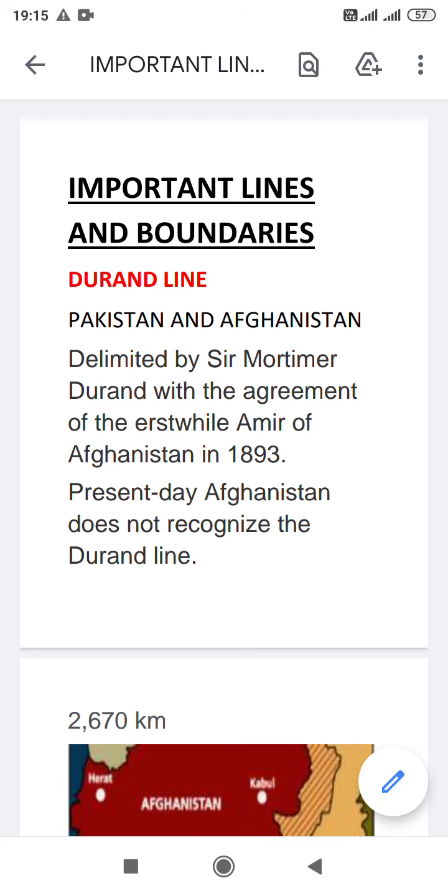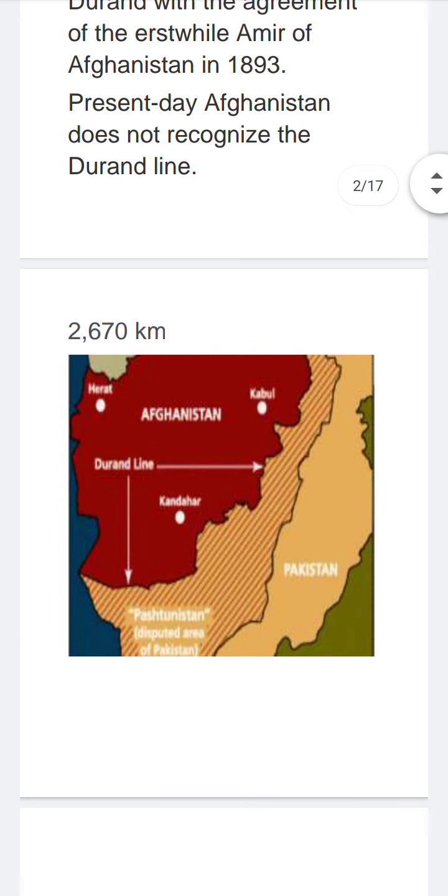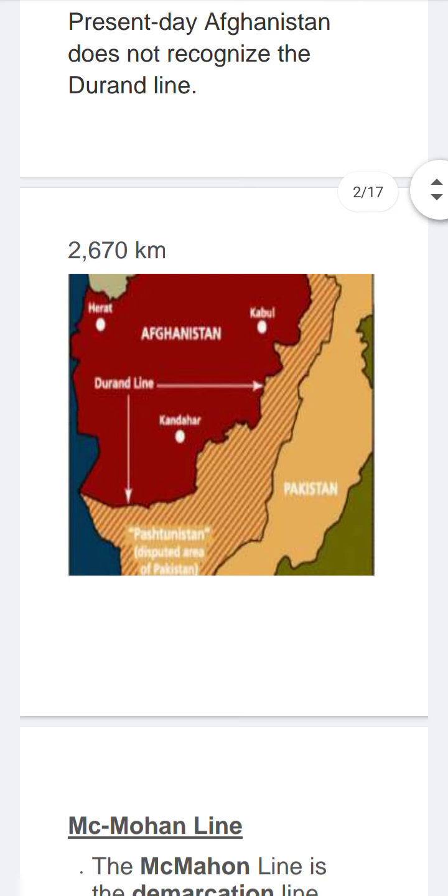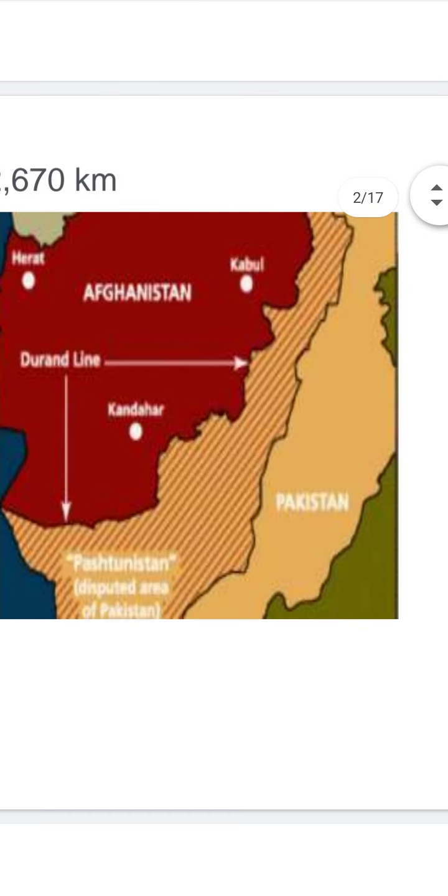This is between Pakistan and Afghanistan. It was delimited by Sir Mortimer Durand with the agreement of the erstwhile Amir of Afghanistan in 1893. So in 1893, Durand Line was formed, but present day Afghanistan does not recognize the Durand Line. Total length of Durand Line is 2670 kilometer. As we can see in the map, it is the location of Pakistan, Afghanistan, and here we can see Durand Line.